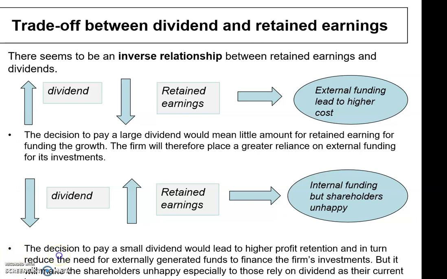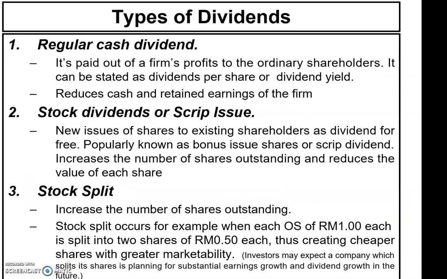Okay, next we go to the types of dividend. Types of dividend can be cash dividend, where it is paid out of the firm's profit to the ordinary shareholders, and it can be stated as dividend per share or dividend yield. So what happens if the company pays cash dividend? That means the cash available will become less, and retained earnings also become less. So they will rely on the external funding.